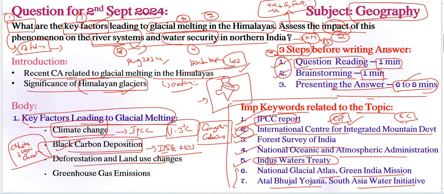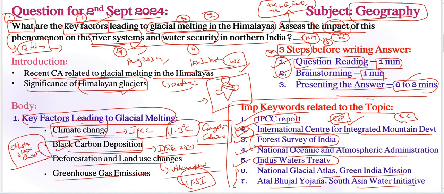Next, deforestation and land use changes are also a very important factor here. The shrinking forest cover, especially in the Uttarakhand area, right? has exacerbated glacial retreat in the region, as documented by the Forest Survey of India, right? Very important, already included in the keywords here. Forest Survey of India is also a very important report here.